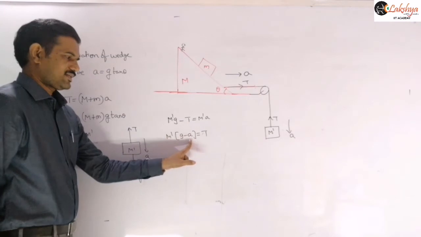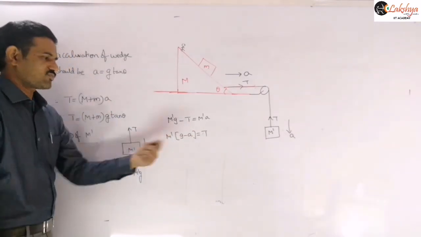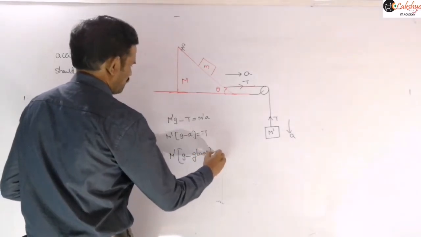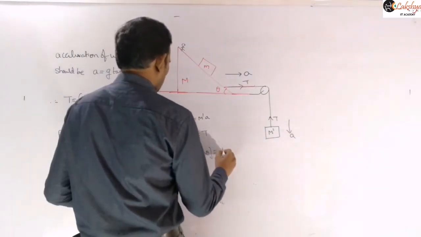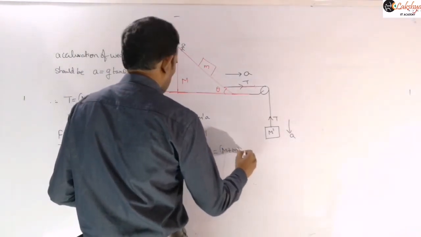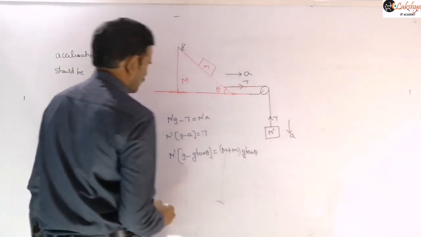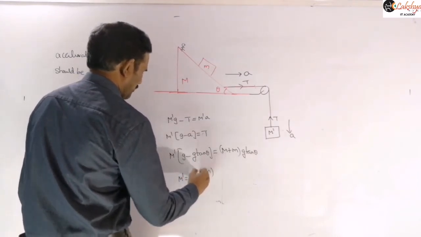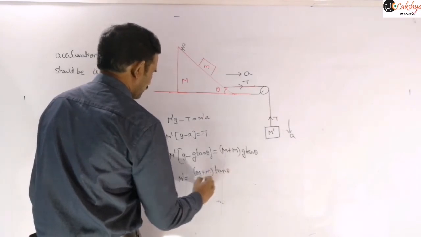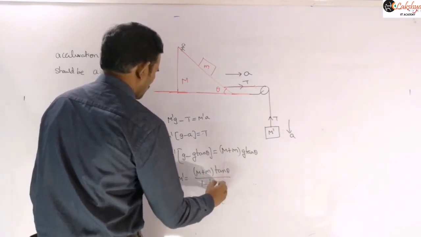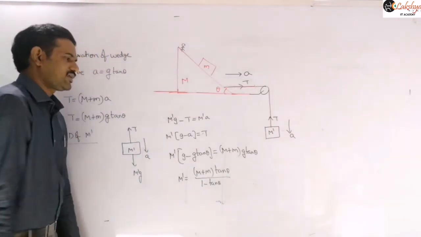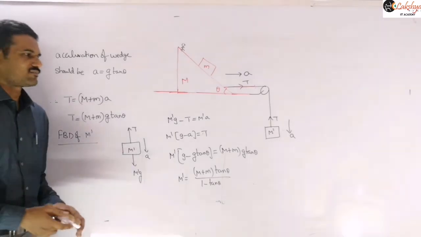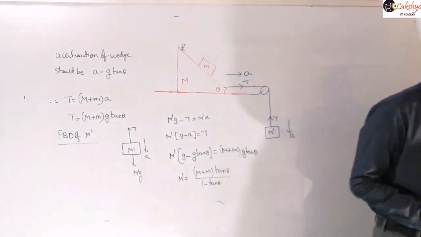We know already this g and this a value, and the T value you can substitute from our previous equations. The a value is g tan theta, and T is M plus m into g tan theta. Therefore you can write this expression, where g will be cancelled on both sides, so M dash is equal to M plus m into tan theta by 1 minus tan theta, right? That is the expression for the mass to be suspended in that case. So then such a similar problem will be there.